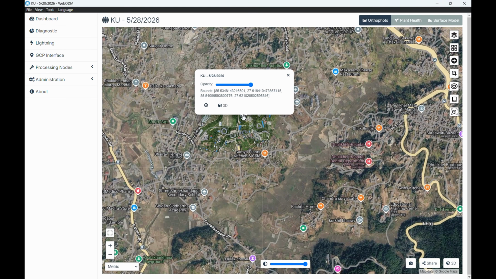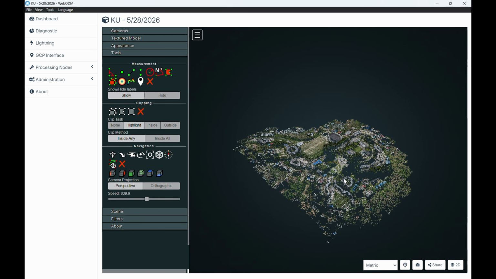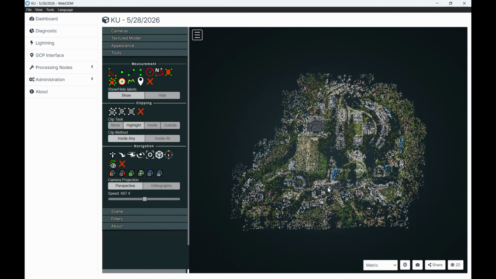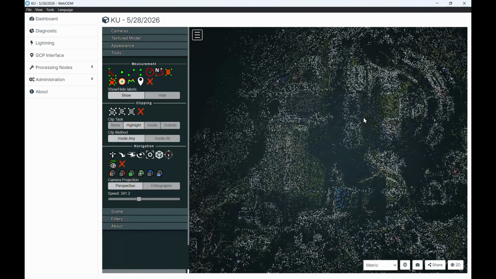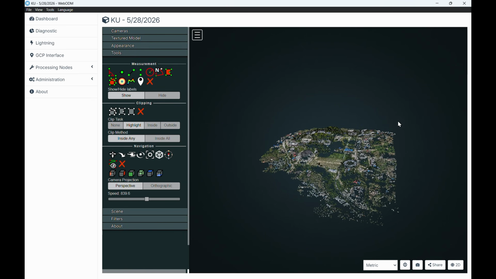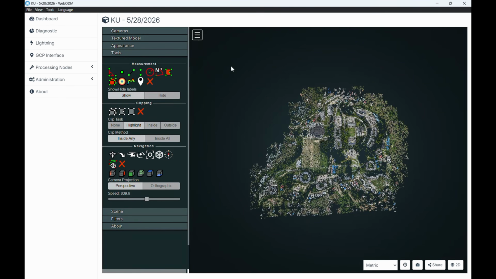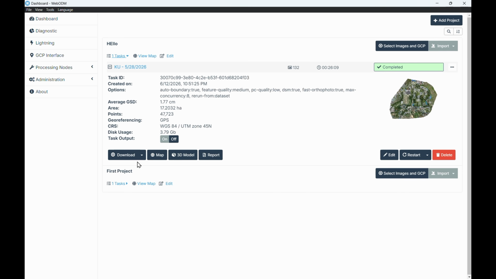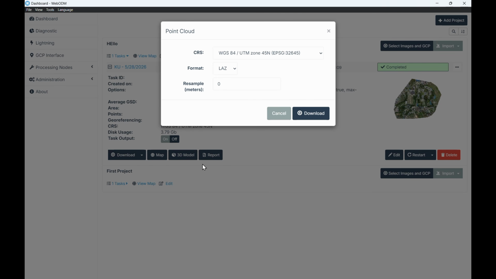Here is our generated 3D model, and while the roofs and ground look great, the sides of the buildings lack detail because we only captured vertical images during our flight. But if your goal is to create a detailed 3D model, you should capture oblique photos as well as vertical photos.